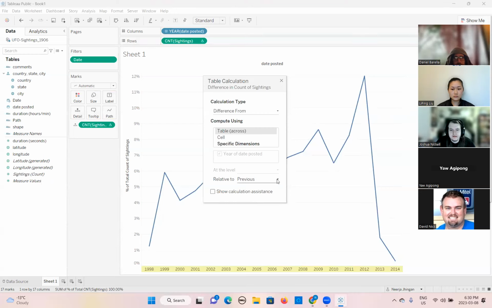But if I want to do it from the first one, because I want to see how the number of sightings is increasing by year from the first year, then I will choose this one. When you choose this one, it will change the values.